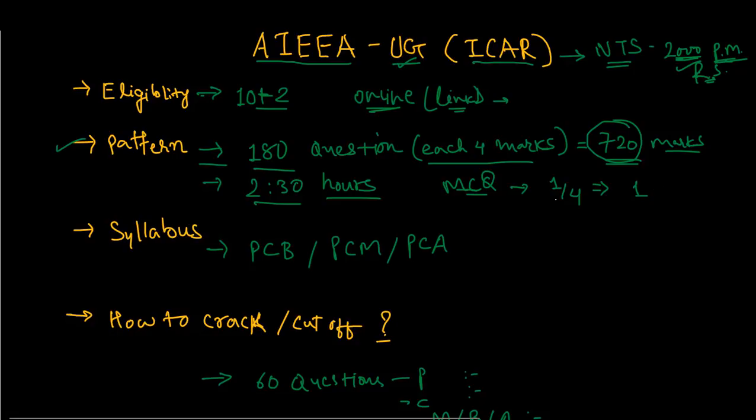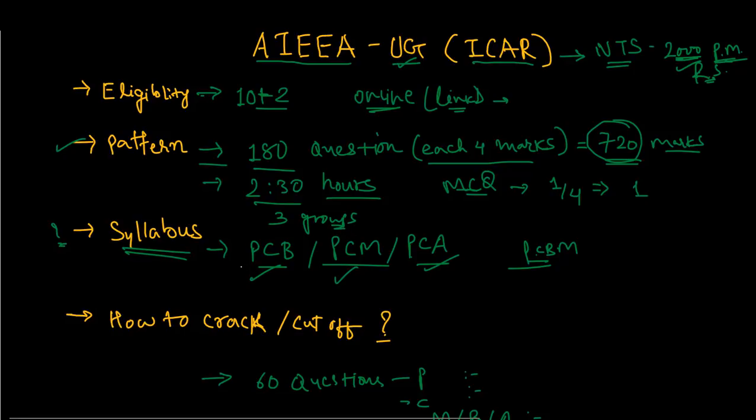Now, what is the syllabus for this exam? If you talk about the syllabus, there are three groups. Either you are coming from the PCB stream, that is physics, chemistry, biology; or from physics, chemistry, maths; or from physics, chemistry, agriculture; or otherwise PCBM, physics, chemistry, biology, maths. So there are three groups, and the syllabus differs for each group.